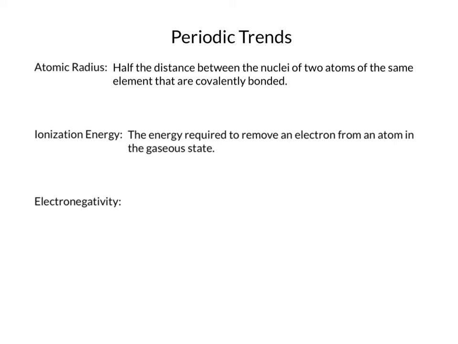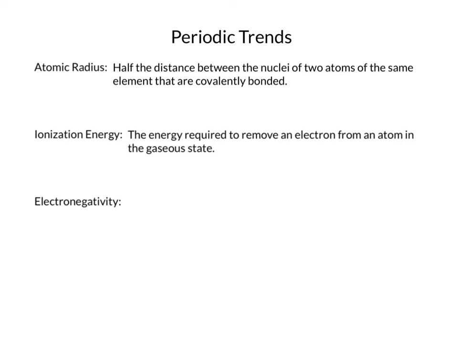For our purposes, we're going to be talking primarily right now about first ionization energy. And first ionization energy is referring to the electron that requires the least amount of energy to remove. So usually one of your valence electrons is going to be one of those electrons that we get rid of. But ionization energy in general can refer to any electron that's in the atom and how much energy it'll take to get that electron away from the rest of the atom.